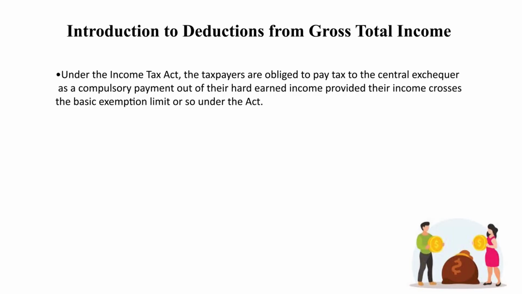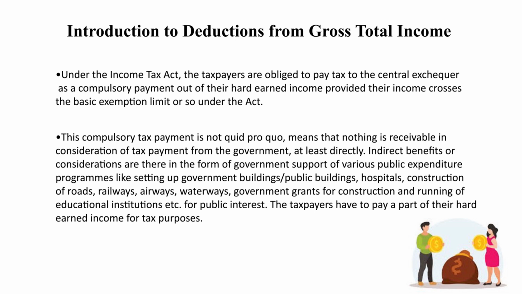Hello students, today we will be discussing the fundamentals of deductions from gross total income of an assessee. Income tax is a tax which taxpayers are obliged to pay to the central exchequer as a compulsory payment out of their hard-earned income, provided their income crosses the basic exemption limit under the Act. The compulsory tax payment is not quid pro quo, meaning that nothing is receivable in consideration of tax payment from the government, at least directly.